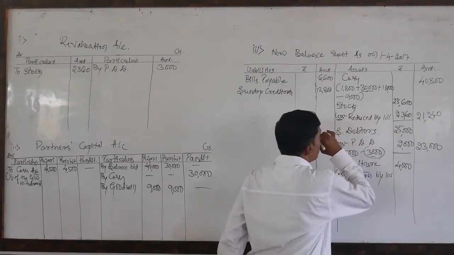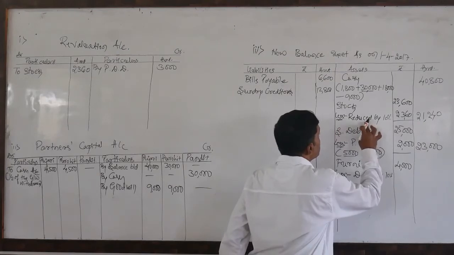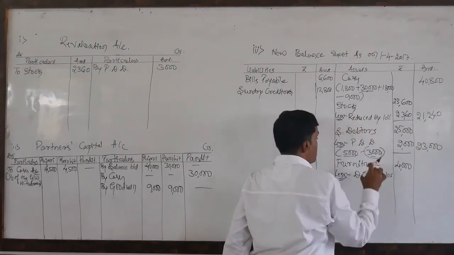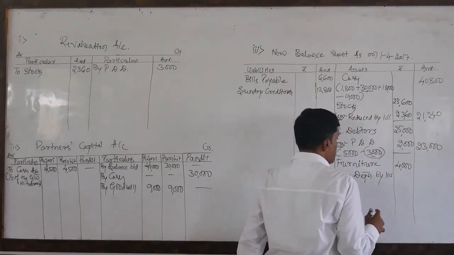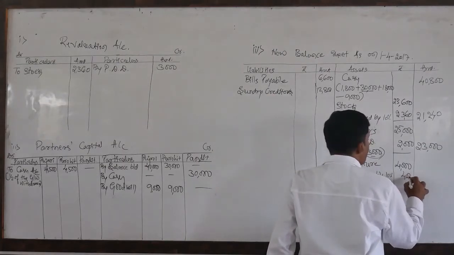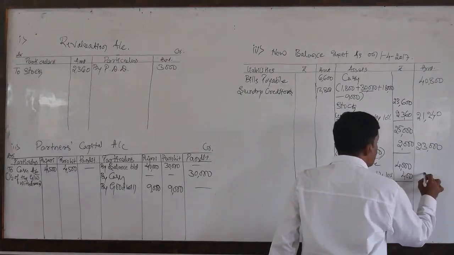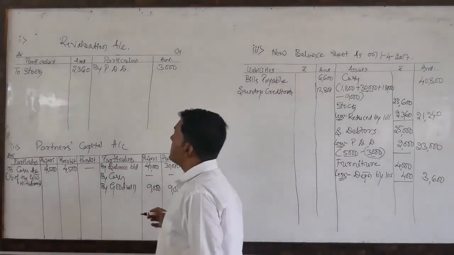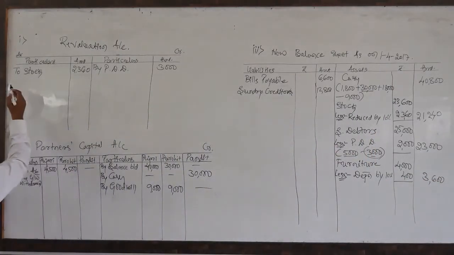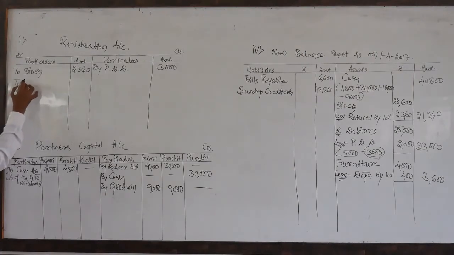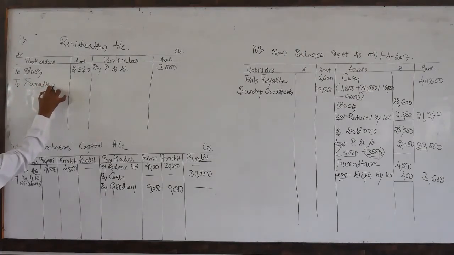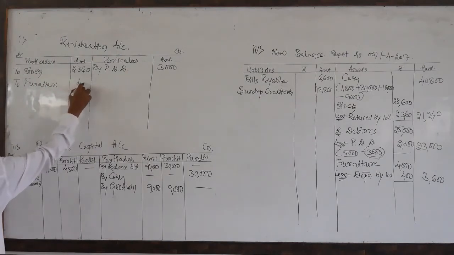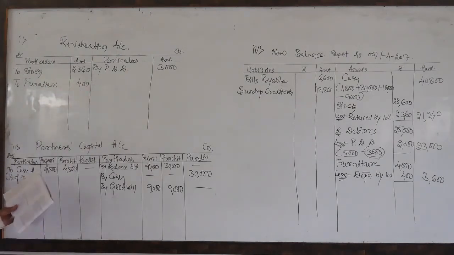For the stock, we say it is reduced, because it is a current asset, while this one is a fixed asset. So 10% means 400. So the net amount is 3,600. This 400 is the loss to us, so we need to write it on the debit side as to furniture, rupees 400. That's all.